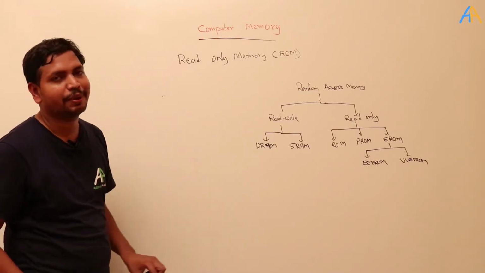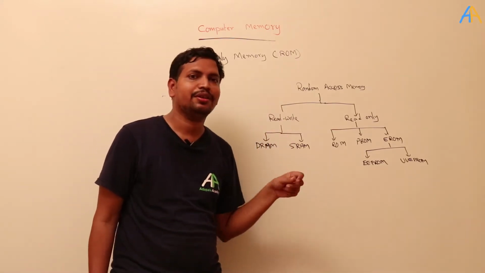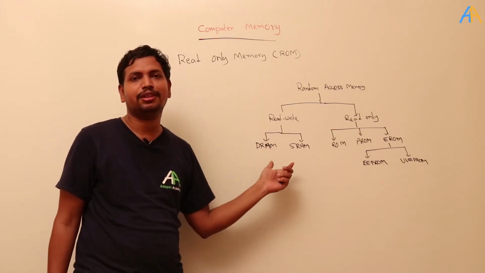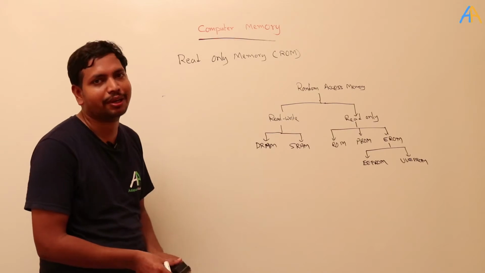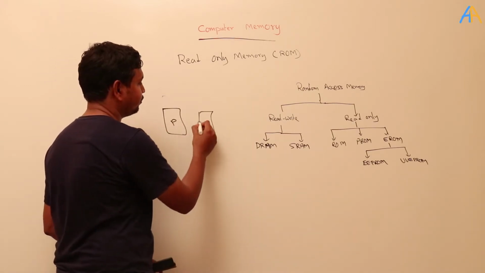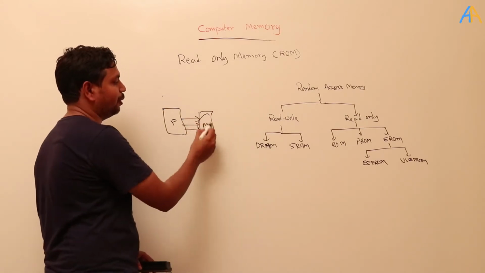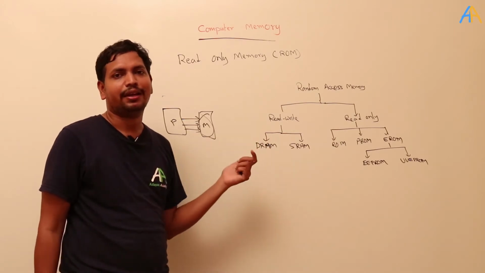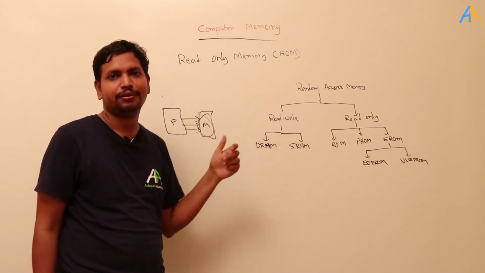Now random access memory can be classified as read-write memory. Read-write memory means you can write and you can read. This is also called DRAM and SRAM. These are used in the main memory. The processor directly interacts with this memory. Most of the time we show the processor and the memory, with communication between them. This is main memory, and main memory is random access memory. Random access means for whatever the address location, the time required to read or write will be the same, even if there are 1000 words or 1 lakh words.